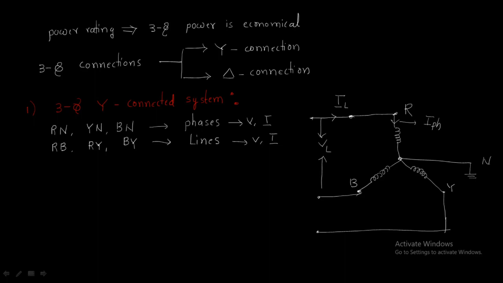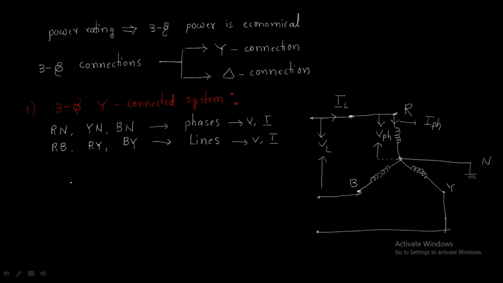And the voltage between this neutral point and this R is known as the phase voltage. Understand? So for this phase also, this is the phase voltage, but this is the line voltage between B and Y. So that's why we have a relation between phase voltages and phase currents.